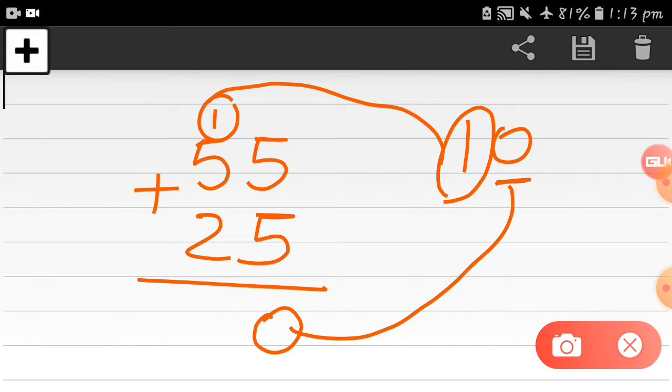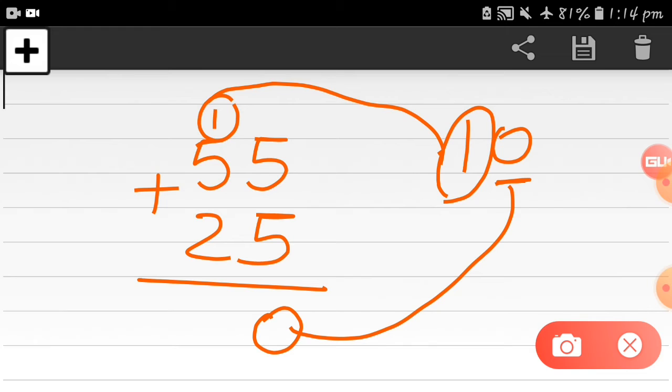Now here is 5 plus 2. So how much is it? 5 plus 2? Yes, 5 plus 2 is equal to 7. And that carry forward 1 you have to add to the 7. So 5 plus 2 is equal to 7 and you have to add one more in it. So the final answer: 7 plus 1 is equal to how much? Just write down in your book so you can easily understand this. Yes, the final answer is 8, right?